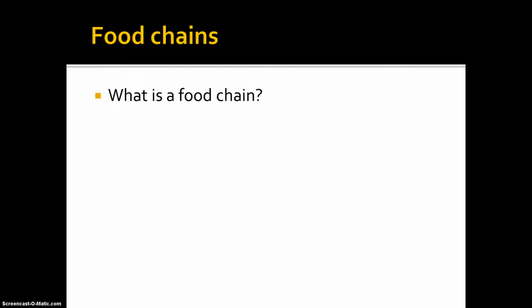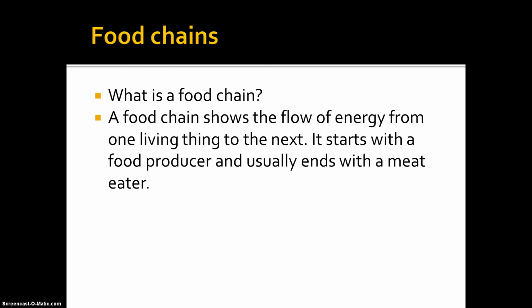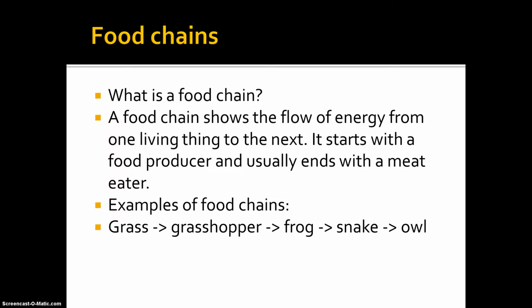What is a food chain? A food chain shows the flow of energy from one living thing to the next. It starts with a food producer and usually ends with a meat eater. Here are some examples of food chains. Grass is eaten by the grasshopper, which is then eaten by the frog, which is eaten by the snake, which is eaten by the owl.